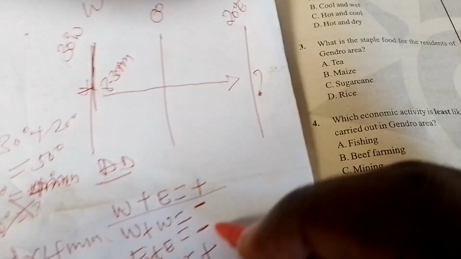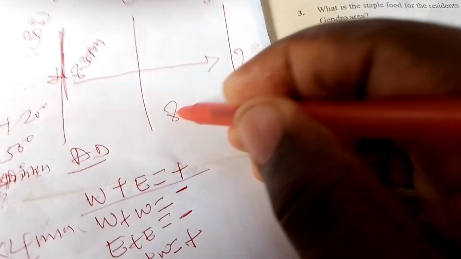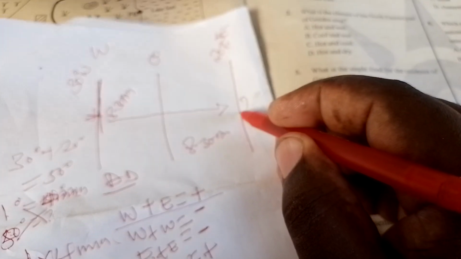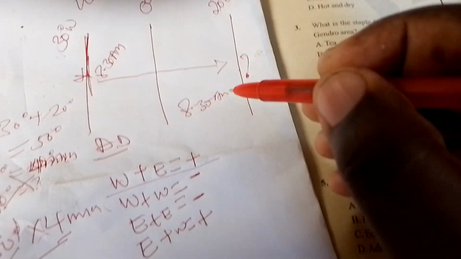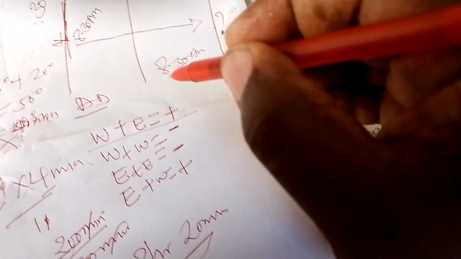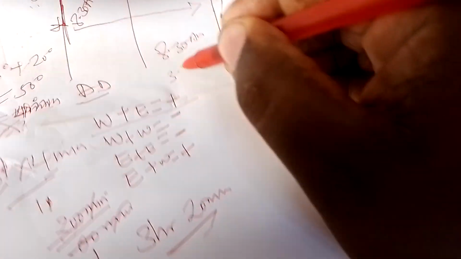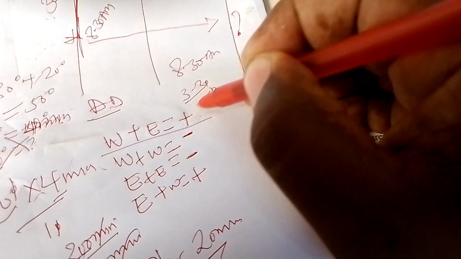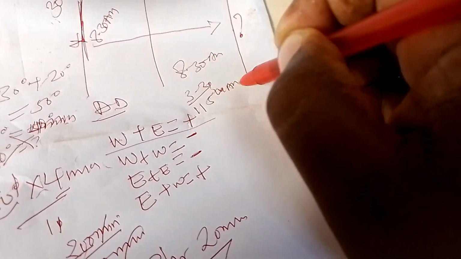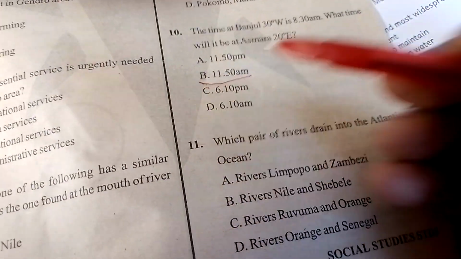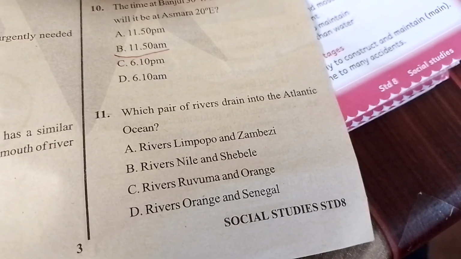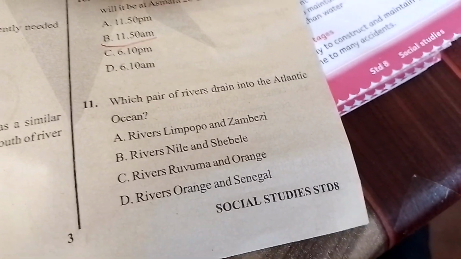So we come here and say, if the time here was 8:30 a.m., what about this longitude? We are moving towards the eastern side, and on the eastern side, we are always ahead in terms of hours. So we are going to add. It is 8:30 plus 3 hours and 20 minutes. It is 11:50. So the answer becomes 11:50 a.m. Can we check? The answer becomes 11:50 a.m.